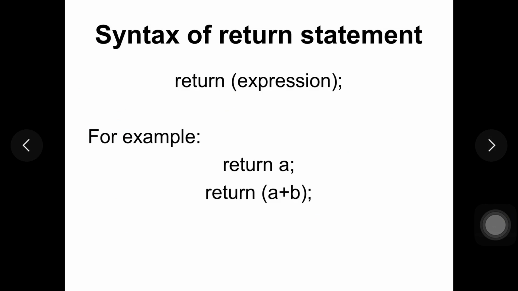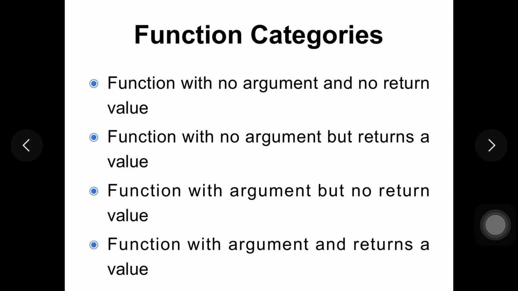So in the previous example, we had the function as add numbers. So you can just use this return statement, that is return a plus b. So directly a plus b will be added with each other and the result will be returned back to the main function. So this is the syntax of return statement, and now I hope you have understood what is passing arguments to the function and what is return statement.